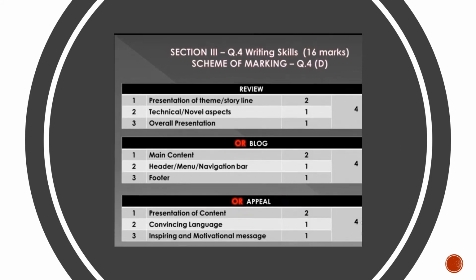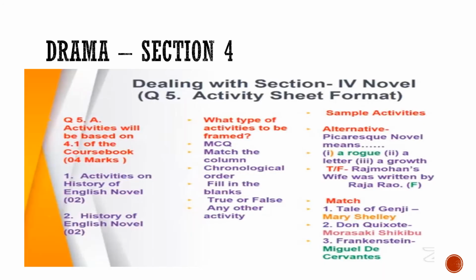Similarly, for question number 4D, if you attempt review, 2 marks for storyline, 1 mark for novel aspects and 1 mark for overall presentation. This is the film review which has already been done through video in my channel. Blog is also being done, so 2 marks for main content. I have explained clearly what is header, menu and navigation bar, 1 mark. What is footer, 1 mark. Appeal, presentation of content, 2 marks. Convincing language, 1 mark. Inspiring and motivational message, 1 mark.